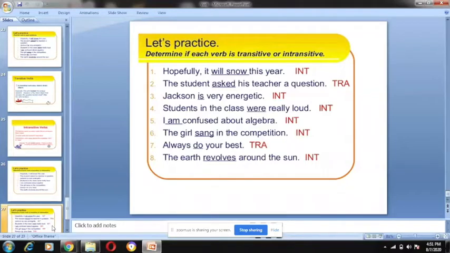The girl sang in the competition: intransitive. Always do your best: transitive. The earth revolves round the sun: intransitive. You can find the answer here.